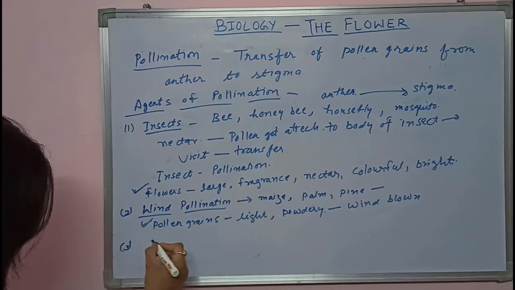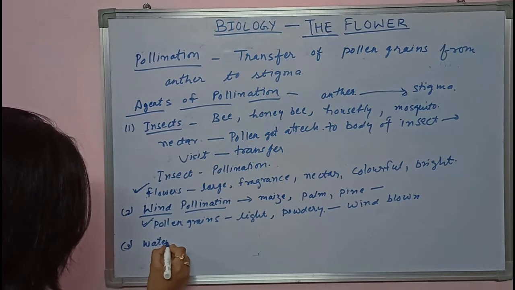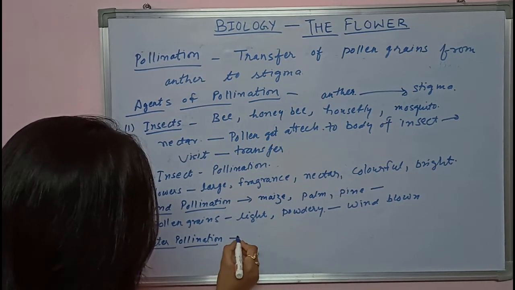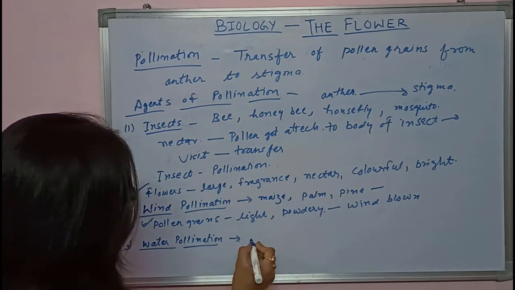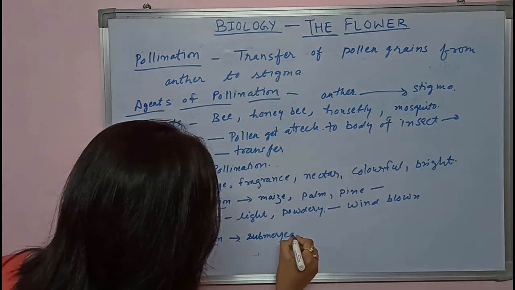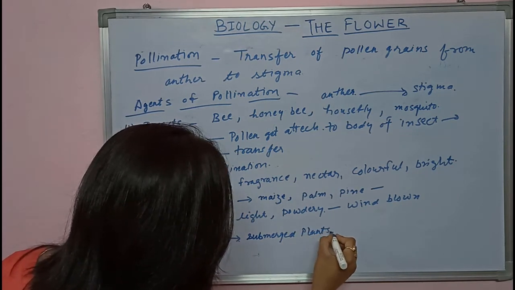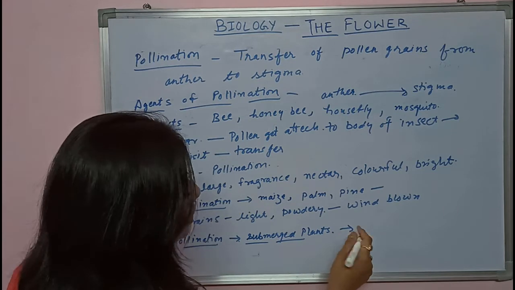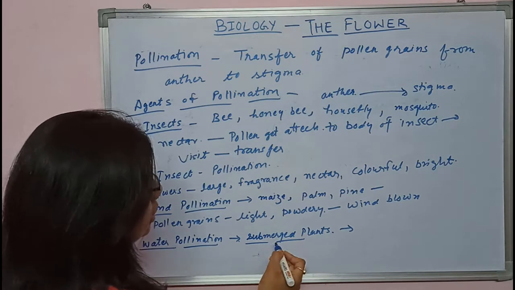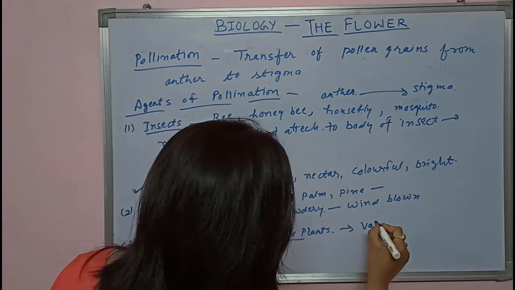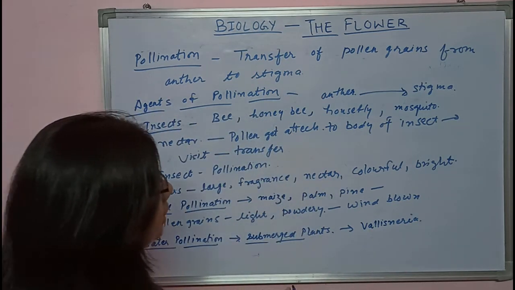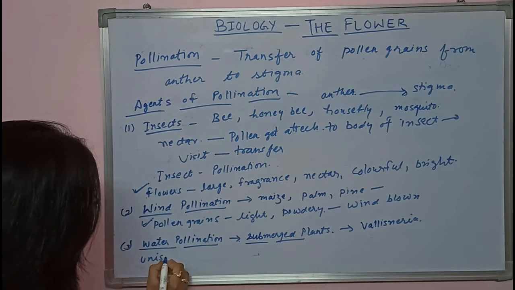Now, third one is water pollination. Water pollination takes place in water bodies, in submerged plants, which are slightly inside the water and slightly outside the water, not completely inside the water. These are called submerged plants. In Vallisneria, you will see water pollination. Vallisneria is a unisexual plant.